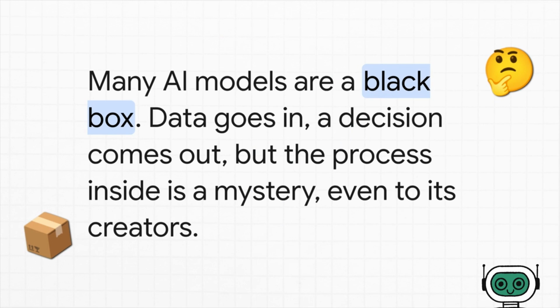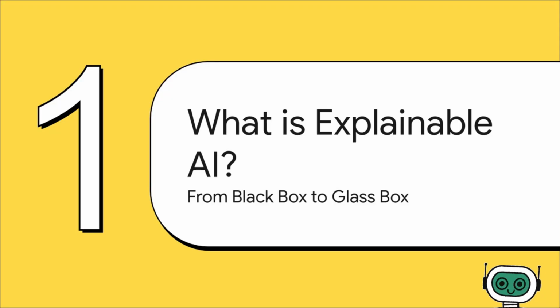This is what's known as the black box problem. With complex models like deep neural networks, you have data going in and a decision coming out. But what happens in between, inside that web of millions of parameters, is often a complete mystery, even to the people who built it. And that opacity is a major roadblock to trusting AI in high-stakes situations. So this is the exact problem XAI was created to solve.